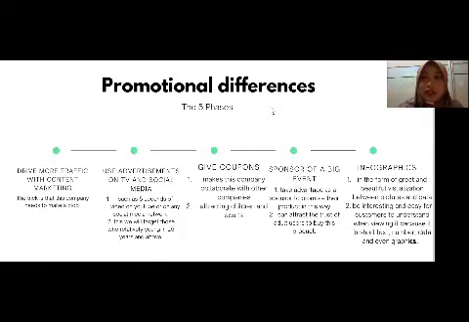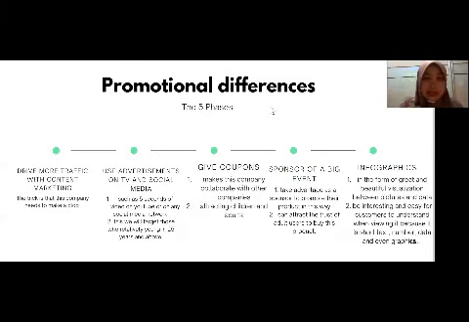Promotional difference is useful to stand out from the competition. If we need to compete with them, we need to do more promotional differences.